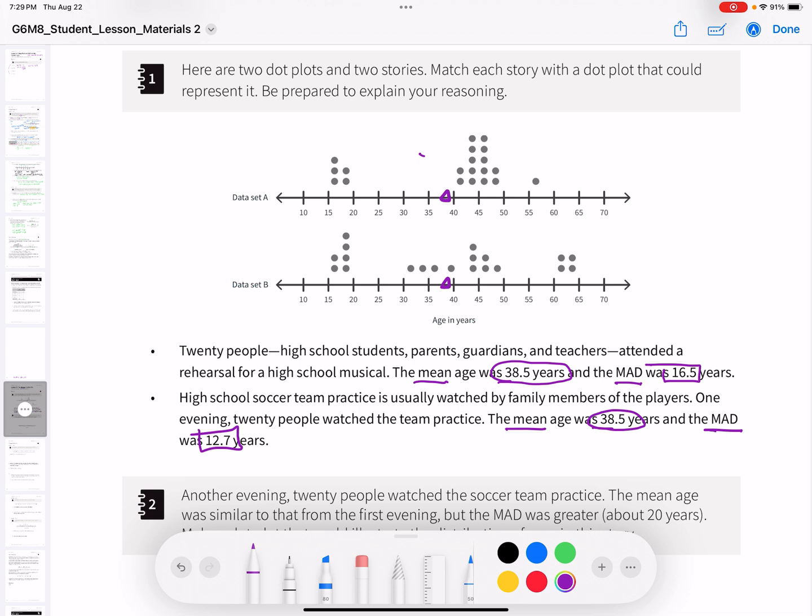So this one goes from about 16 to 56. And then this one down here goes about 16 to 64. So just looking at this, I could say that data set B is a little more spread out. But that's not the only thing we have to go on.